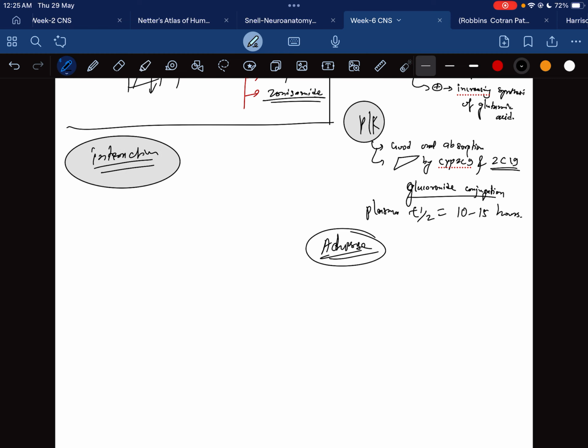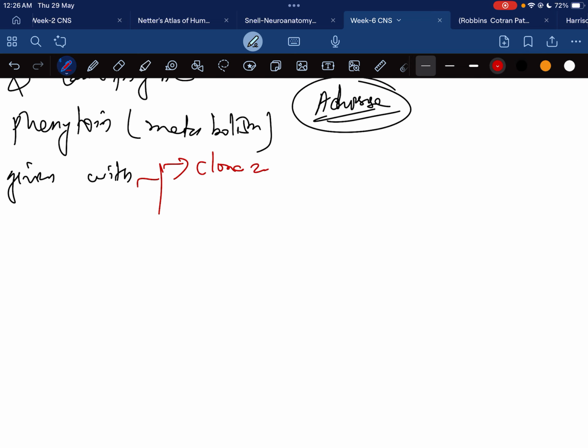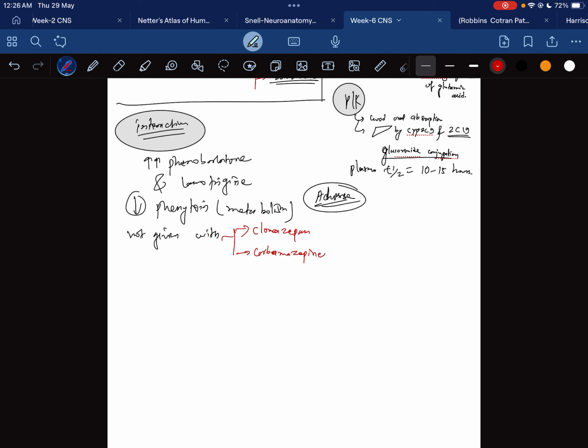These are the interactions: increased phenobarbital and lamotrigine, decreased metabolism of phenytoin, and it is not given with two drugs, clonazepam and carbamazepine.